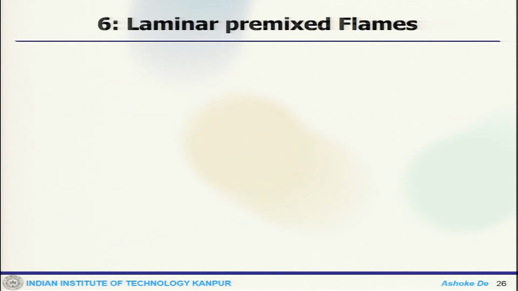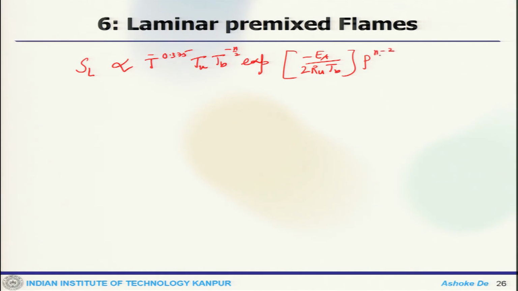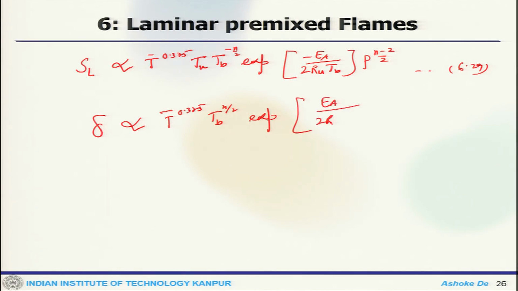Now, if you combine these scalings, which will allow you to get an expression for SL, it will look like T bar, T unburned, p to the power n minus 2, whereas delta is proportional to 0.375, exponential A by, p to the power n by 2.